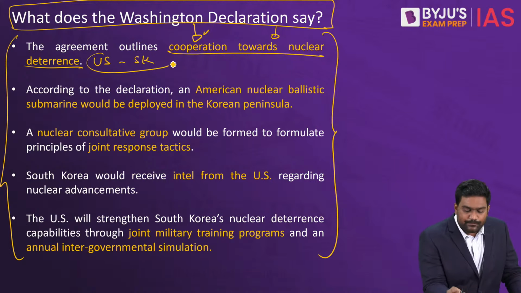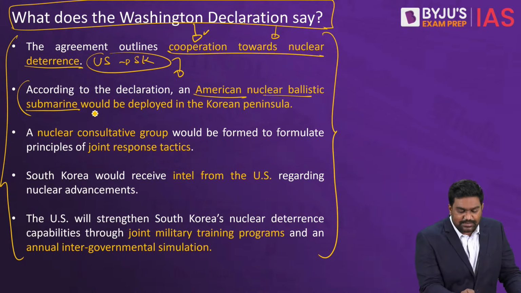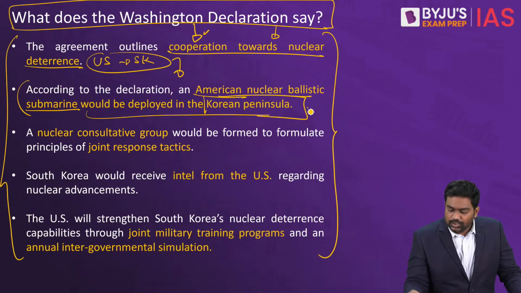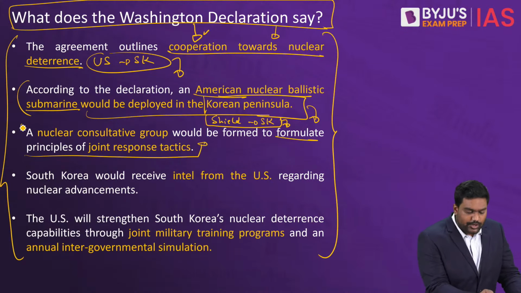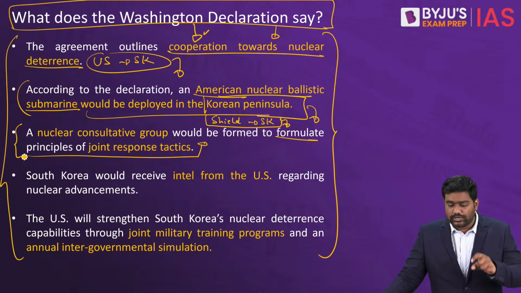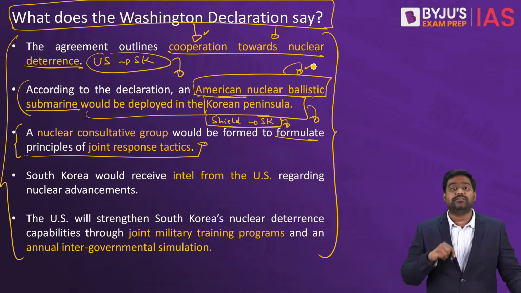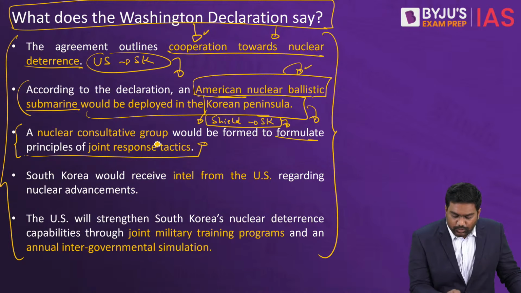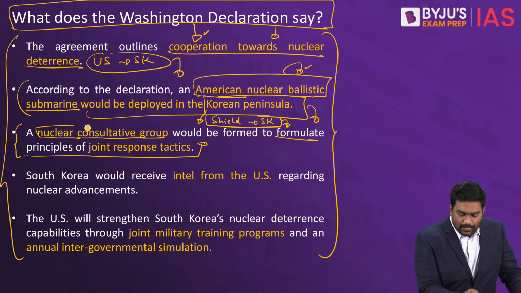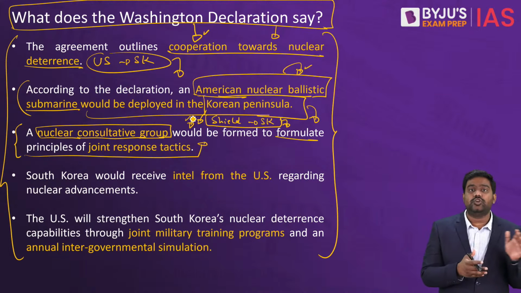Under this agreement, the US has agreed to deploy a nuclear ballistic submarine in the Korean peninsula to act as a shield for South Korea, to deter any potential nuclear attack from North Korea, to prevent the first strike. The US has promised to deploy a nuclear-enabled ballistic submarine, which is not only nuclear-powered, but will carry nuclear missiles on board. So the US has agreed to deploy such a nuclear submarine in the Korean peninsula to shield South Korea and build up South Korea's deterrence against North Korea.